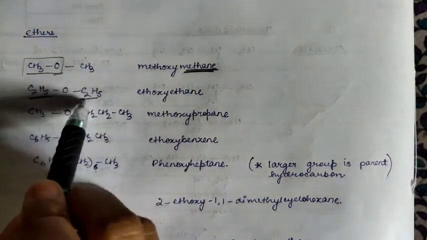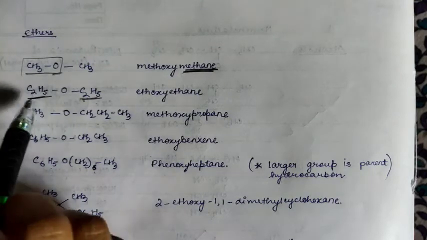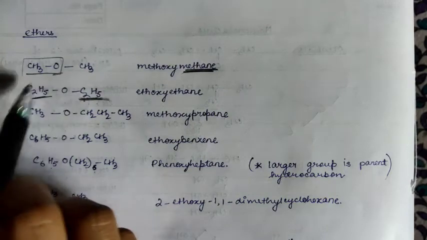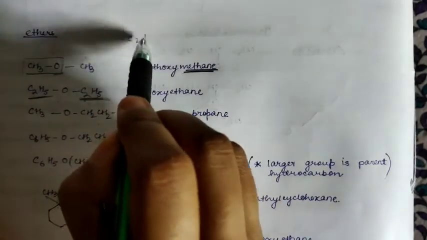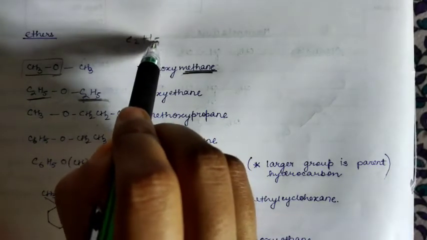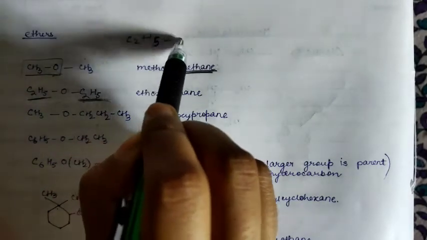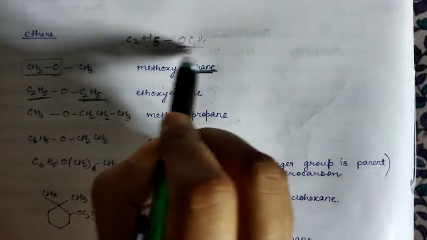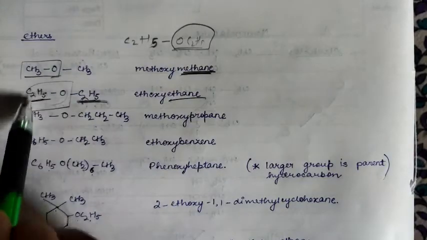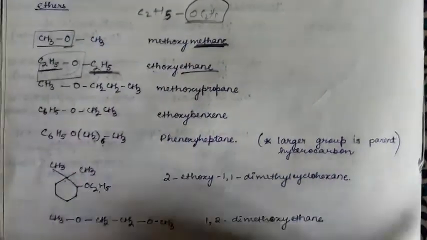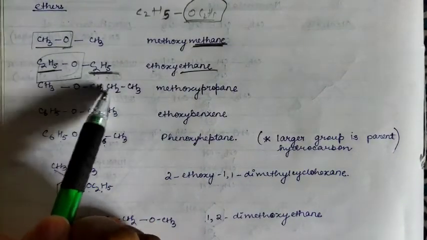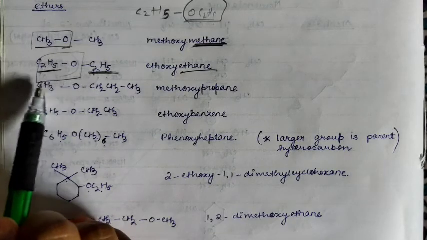Here also you can see that both sides are the same, the number of carbons is the same. Consider any side. This is derived from ethane, right? C2H6, the original compound is ethane, and now one hydrogen is replaced by OC2H5, right? So our parent chain is ethane, and the name is ethoxyethane.